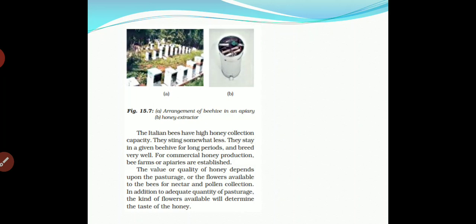For nectar and pollen collection they will need a proper amount of flowers and pasturage. In addition to an adequate quantity of pasturage, the kind of flower available will determine the taste of the honey. Whichever flowers are available will decide the quality and taste of the honey.